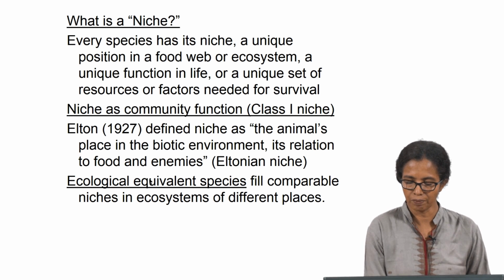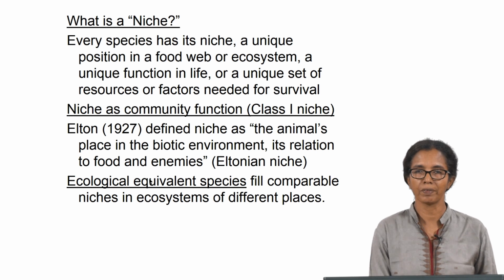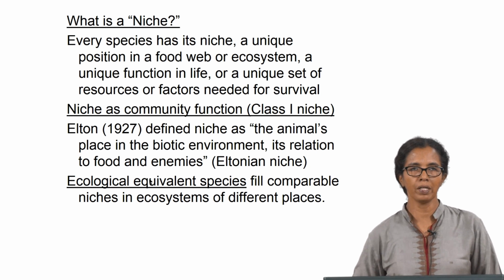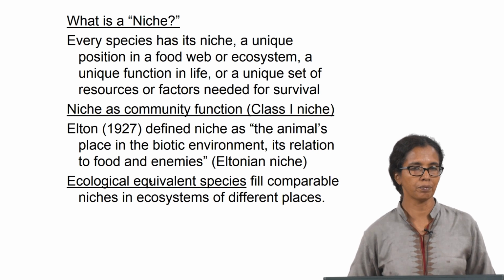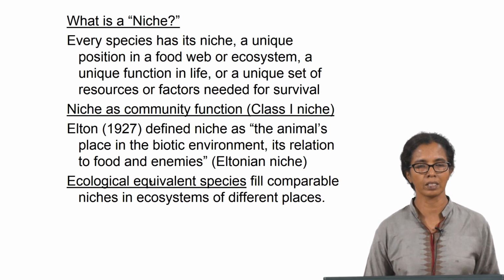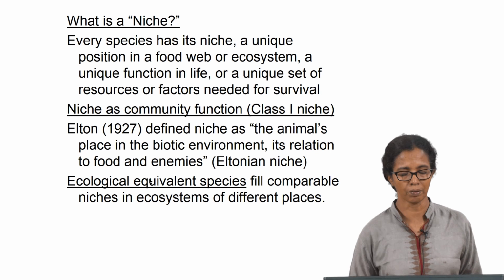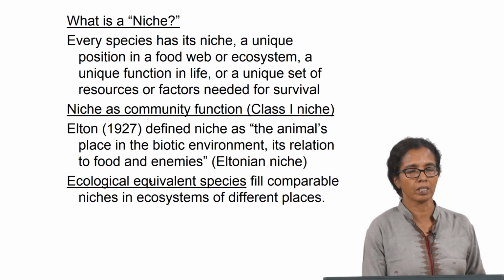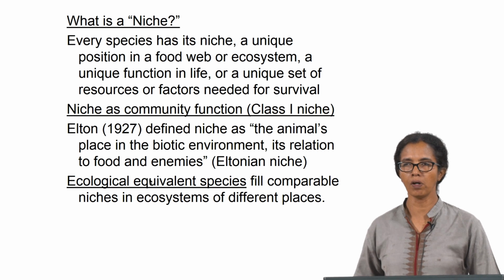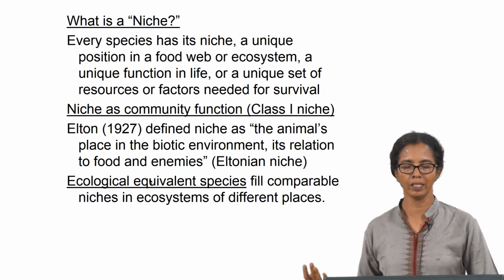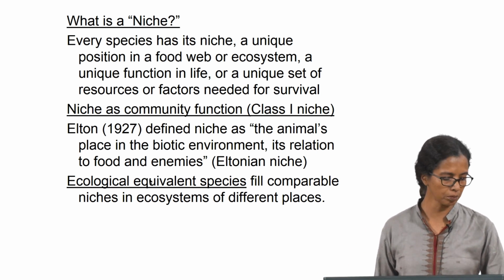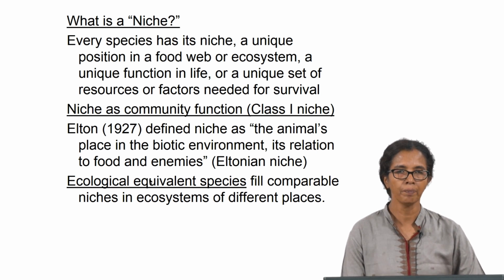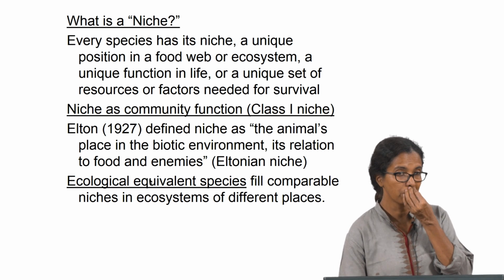Ecological equivalent species fill comparable niches in ecosystems of different places. That is a consequence of this community function. If you take the latitude or longitude of the earth and go around finding what species we find, for example, if you walk around on the equator from one end to the other, you will find so many varieties of different kinds of plants and animals which fill places or niches in ecosystems of different places.